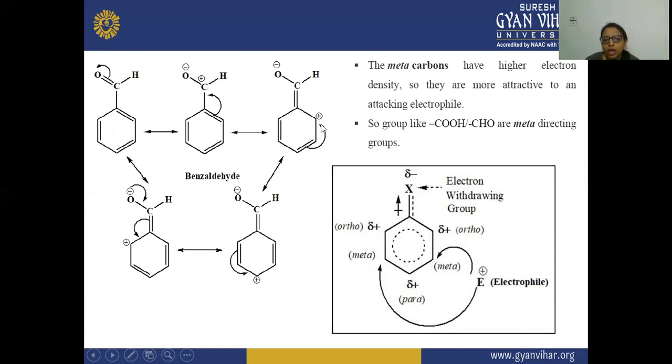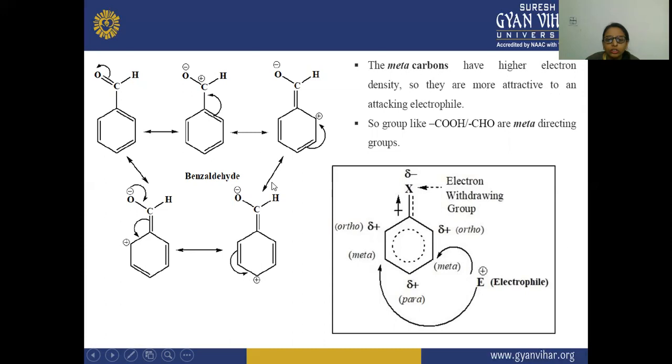After that, this carbon will also withdraw electrons from here. Then this bond is shifted to this position. So here you can see the electron density. The meta carbon has very high electron density, and next on the para position there is a positive charge. Again on the ortho position there is a positive charge.